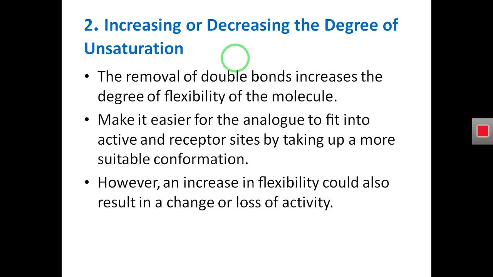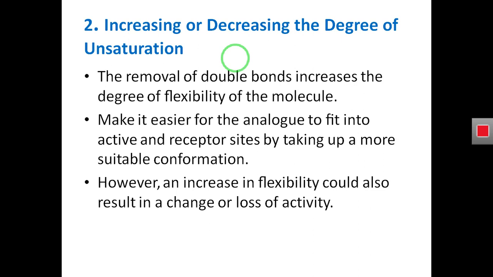You know the structure of dopamine. If we have a double bond in the structure of dopamine, the structure will be more rigid, so it will be difficult to fit in the active site of the dopamine receptor.